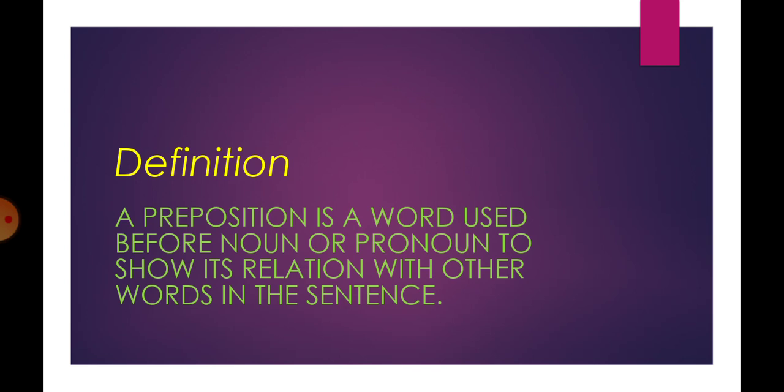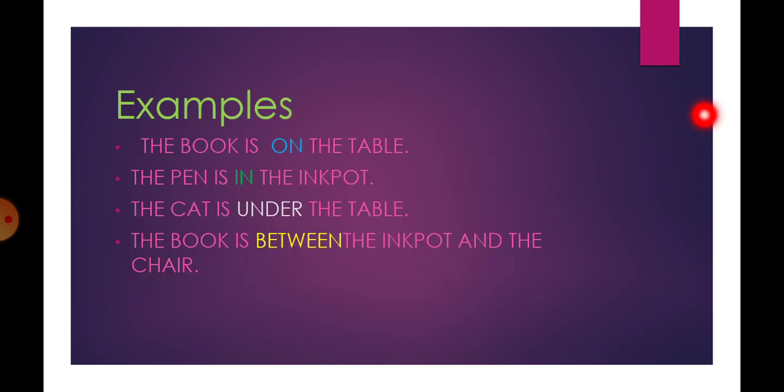We'll see with some examples. The book is on the table. Here, on is used to connect book and table. The pen is in the ink pot. In is used to connect pen and the ink pot. Cat is under the table.